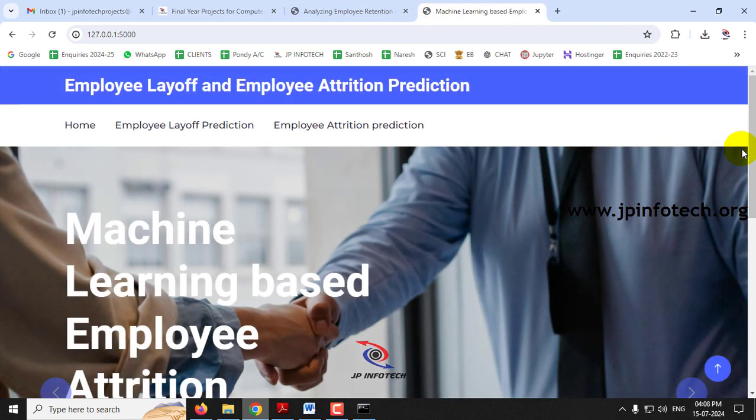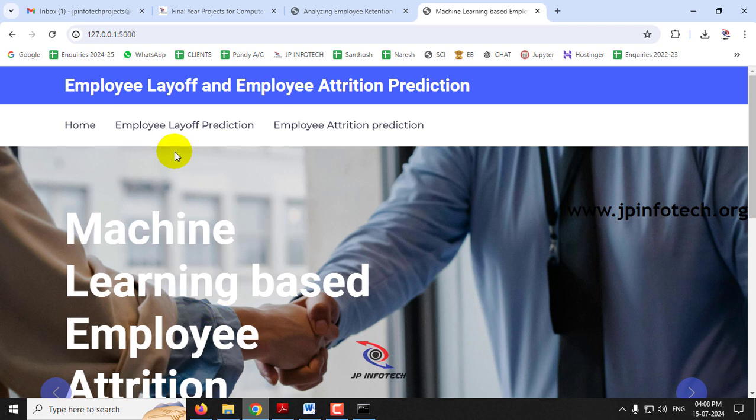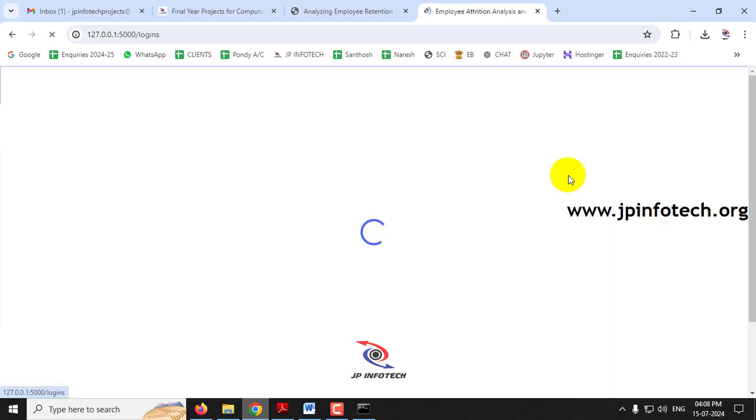So now you can see the home screen, a welcome screen of the project with the project title, machine learning based employee attrition prediction and layoff prediction system. Here you can see two menus, employee layoff prediction and employee attrition prediction. First, let me go to the employee attrition prediction part.